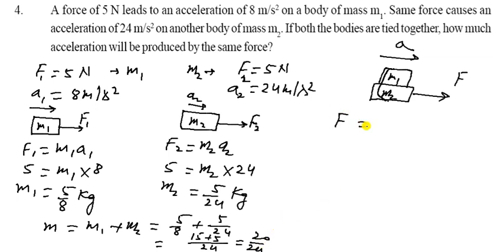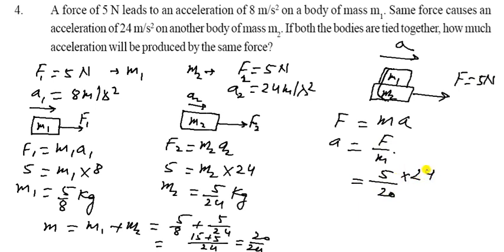So what will happen? It is 24, 8 3 times. So 3 5s are 15, and plus 5, it will be 20 upon 24. So as you know, f is equal to ma, and a is equal to f upon m. So put the value of f, given as 5 Newton.